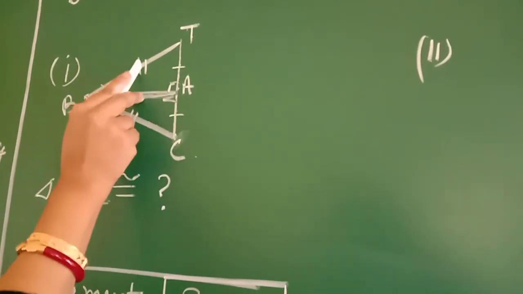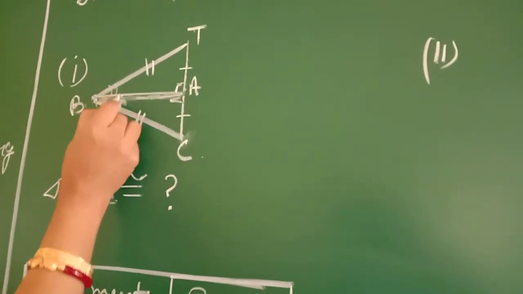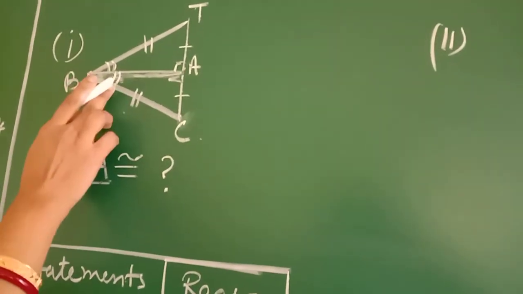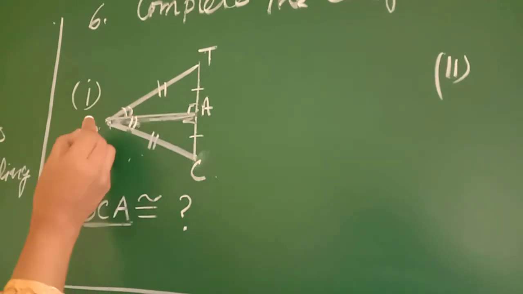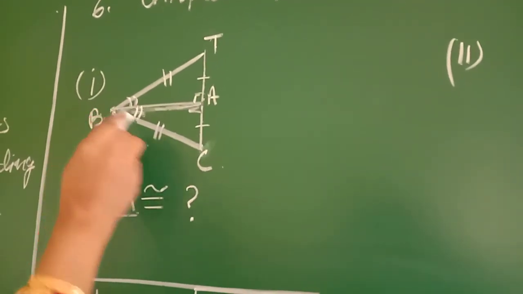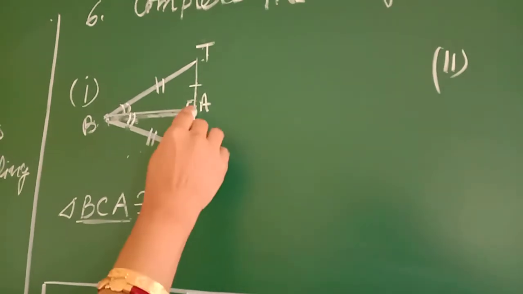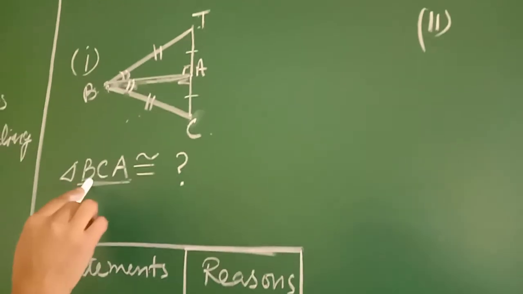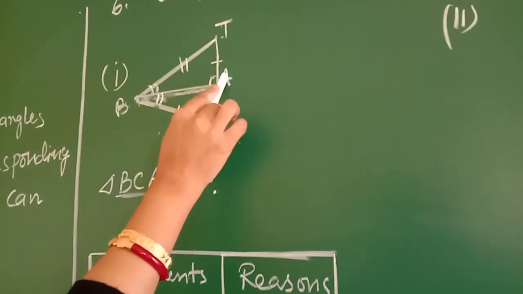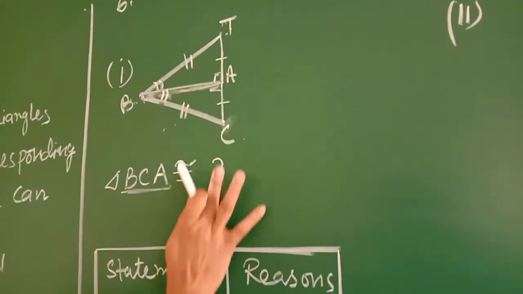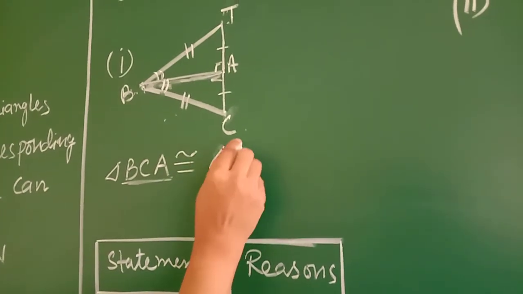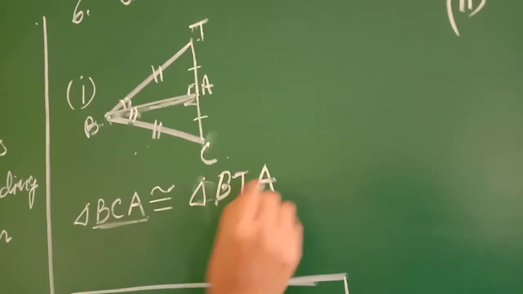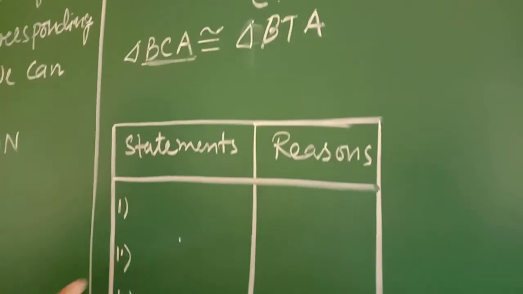This side is equal to this side. See the marking. This angle is equal to this angle. So if you coincide, then B will coincide with B, BC will coincide with BT, and AC and AT are also equal. Therefore, triangle BCA will be congruent to triangle BTA. Understood? The corresponding sequence you also have to use. Triangle BTA.